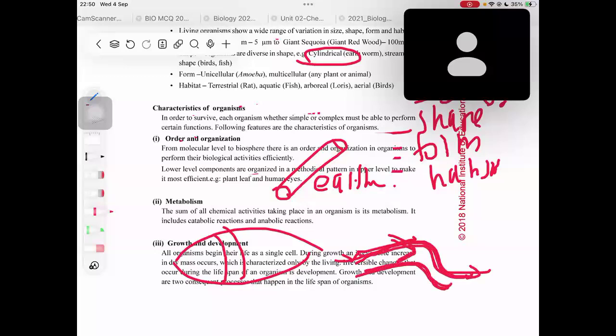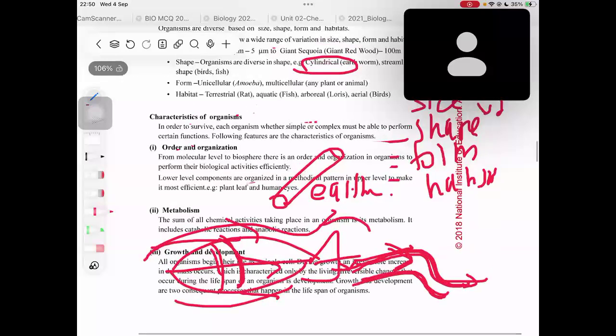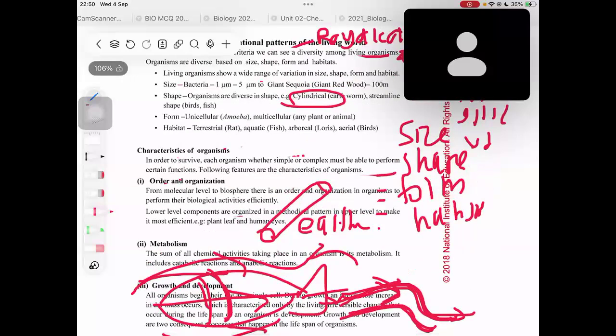So if you take this particular fish, the waves are flowing in a path like this, right? The waves are flowing in a path like this. So actually they have a streamlined shape. Because of this shape only, the water waves are flowing like that. Their movements are like that, right? So streamlined shape of birds and fish and cylindrical shape of earthworms, right?